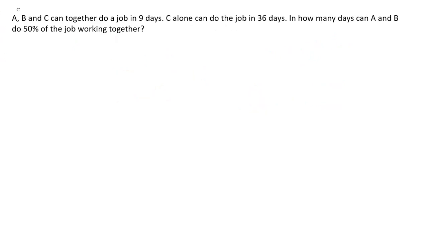Next question says that A, B, and C can together do a job in 9 days. So A plus B plus C can do the work in 9 days. C alone can do the same job in 36 days. So, in how many days can A and B do 50% of the job working together? So, what will be the job? That will be 36 only, because talking about LCM, so that will be 36.